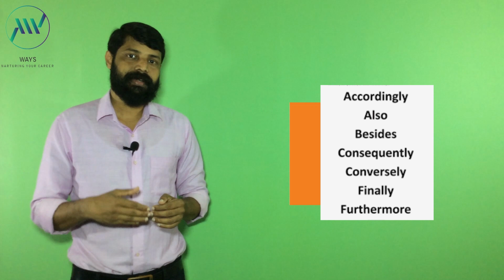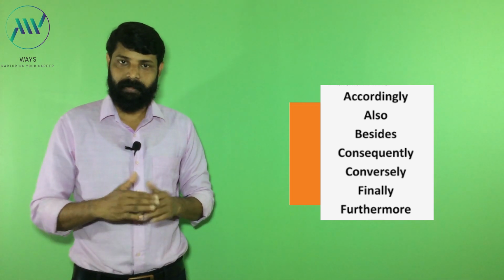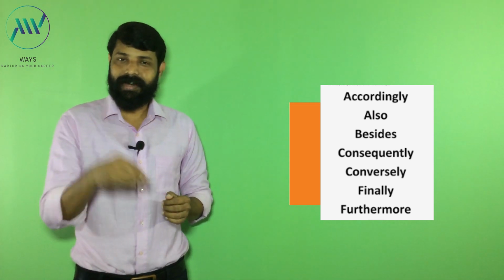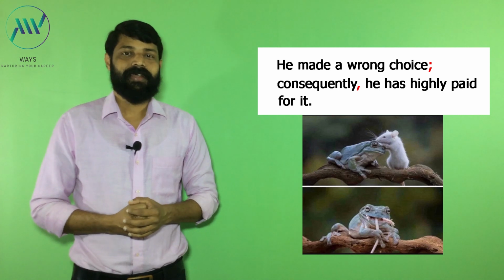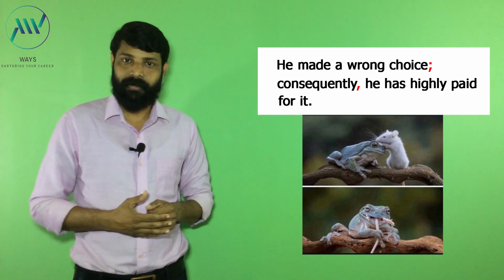It is also called transitional expressions. When you use any one of these words between two complete sentences, you must use a semicolon before that and a comma after that. See our example. He made a wrong choice; consequently, he has paid highly for it.